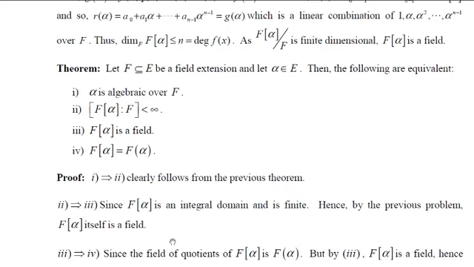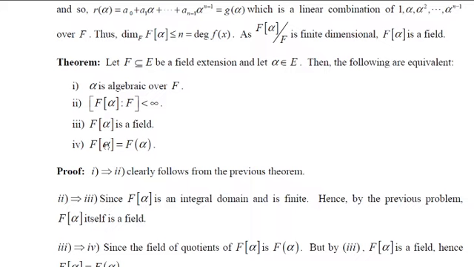Now let us prove 3 implies 4. That is, if F[alpha] is a field, then this implies this. That is what I said at the end of this theorem. If F[alpha] itself is a field, we know that the field of quotients of this F[alpha] is this. But when this itself is a field, then these two must be the same. So F[alpha] is equal to F(alpha).